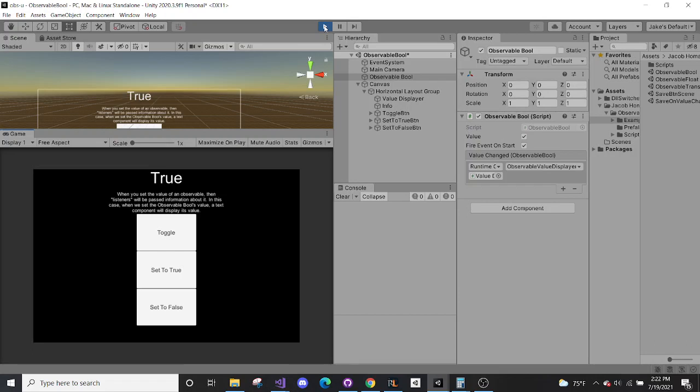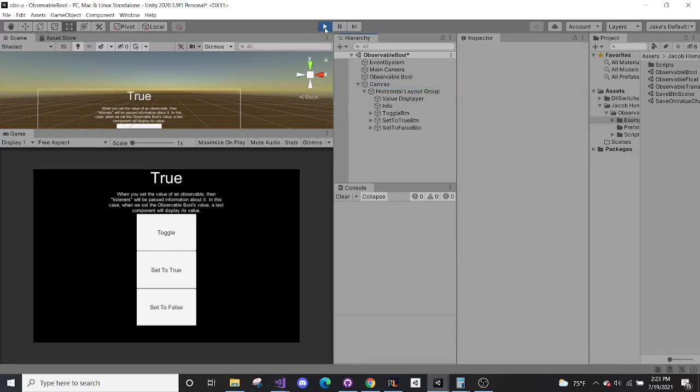The main advantage of this is performance and code and project cleanliness. This observable bool can mean anything. So it could mean, is the player running? Is the player eating? Is he sitting? Is he attacking? Is he casting a spell? And it gives you that flexibility across code bases, across scenes, across projects to develop a clean solution for your project.